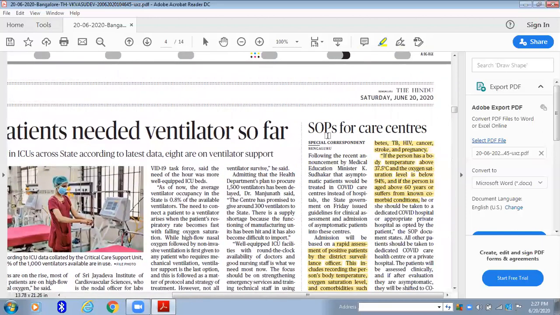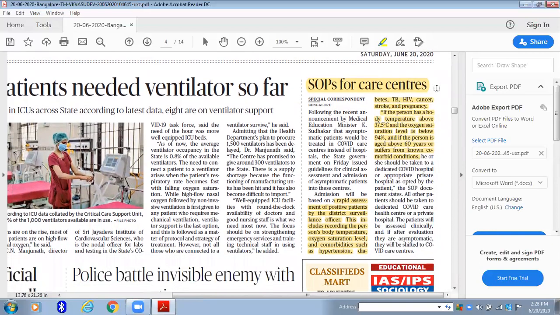Now, standard operating procedures for care centers. This is the keyword I was mentioning. They are not mentioning the number of care centers we have, how many members are there in the care centers, or how many of them have asymptomatic or symptomatic symptoms. They are only telling about the standard operating procedure for care centers. In your syllabus, this does not come straight away under the syllabus. So step 1 is gone. And step 2, will you find any further points for mains answers? Since this mentions standard operating procedures, see if it has some relevance in your disaster management paper. And now when you move to the article, I got this beautiful 10 lines.